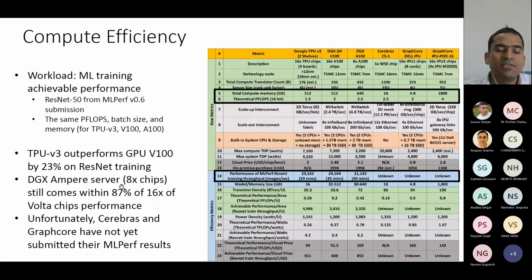Now the DGX A100 server, which has only 8 chips, is quite comparable with this 16-chip one. You see this point? Here we have 16 V100 chips, but with A100, just with 8, we can achieve 87% of what we can achieve with 16 Volta chips. That's really a good improvement from Volta to Ampere.